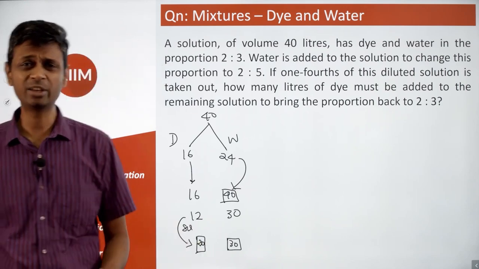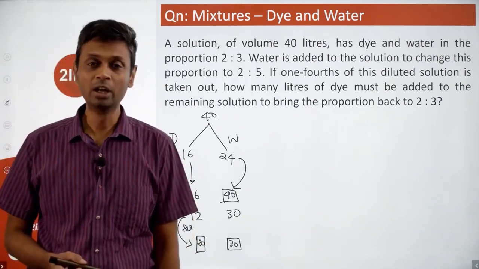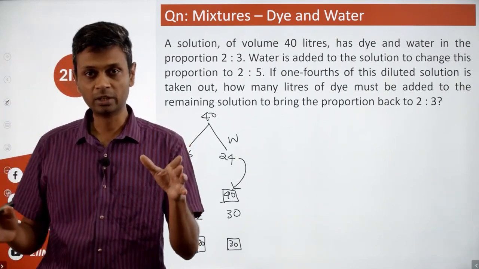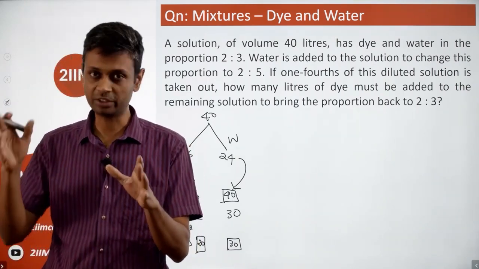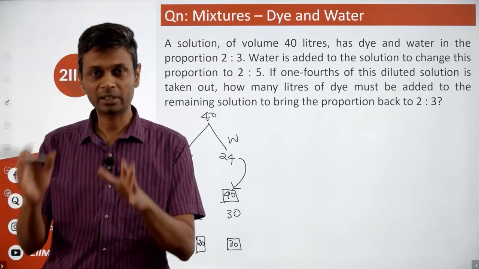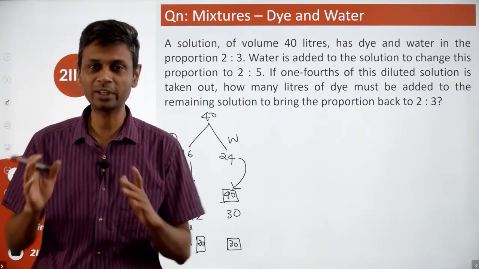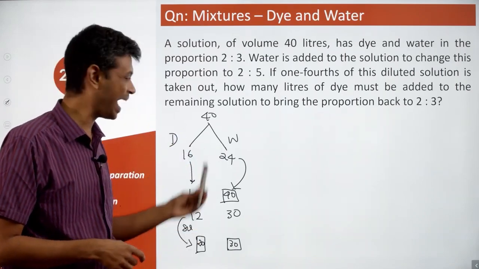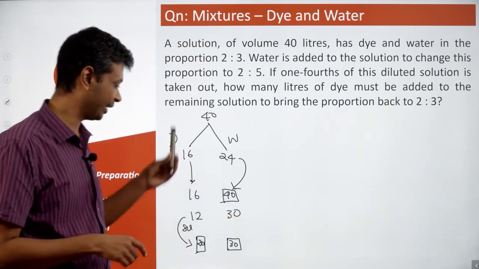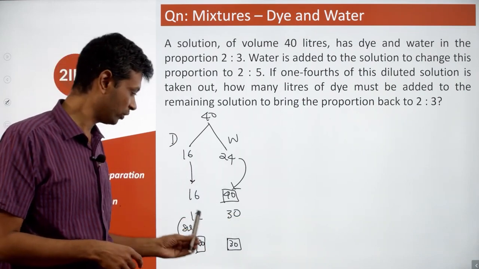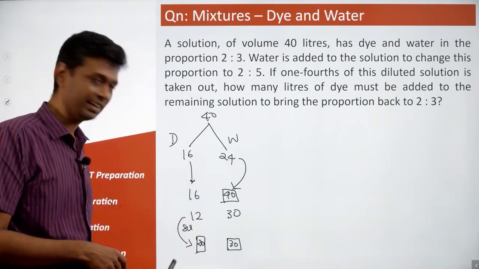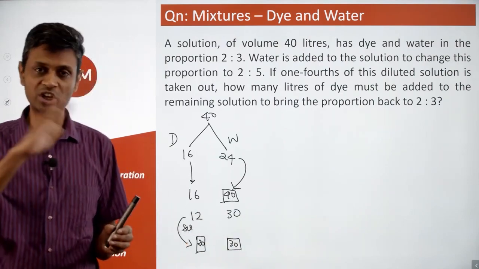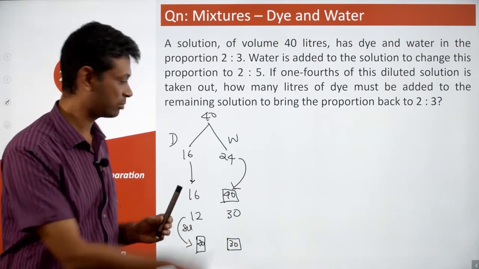We're not doing anything algebraic, not plonking in a lot of formulae. One very simple, very important idea when you're going from one mixture to another, by just changing one of the entities, then remember that the other entity doesn't change. It sounds like it's very complicated. It's not. Here we're going from this mixture to this one by adding water. Therefore, track dye. Here we're going from this mixture to this by adding dye. Therefore, track water. That's it. Fine. So make sure that whatever is not changing, you're anchoring around that. This question becomes very simple.